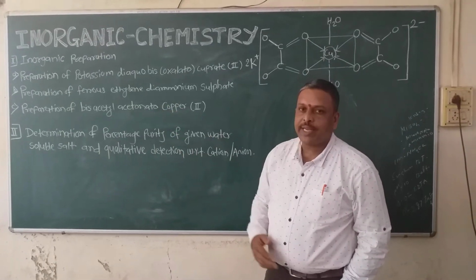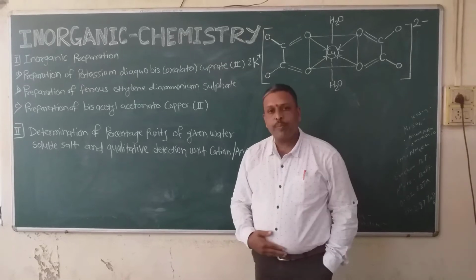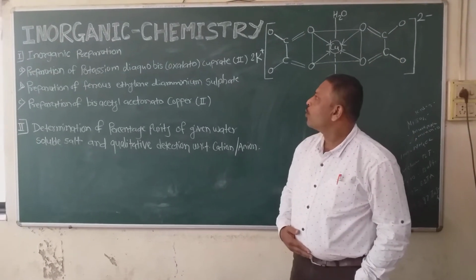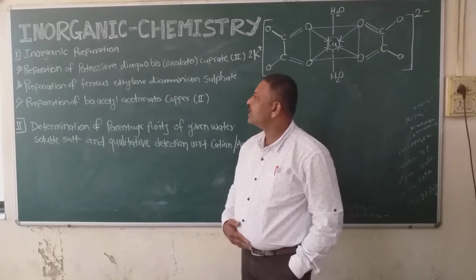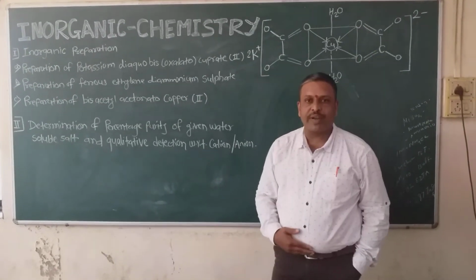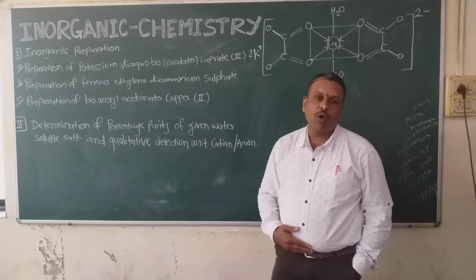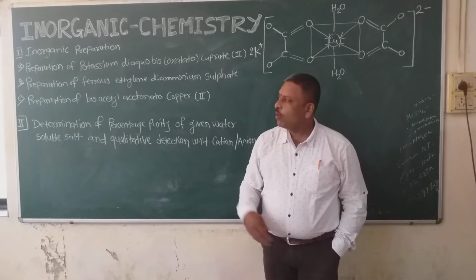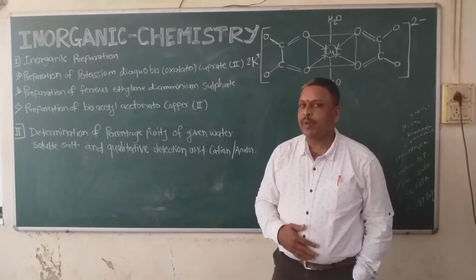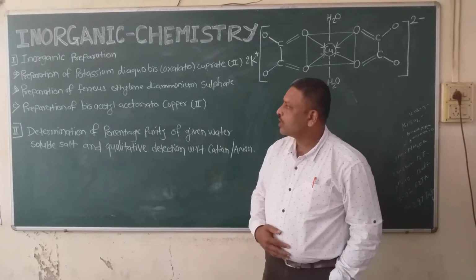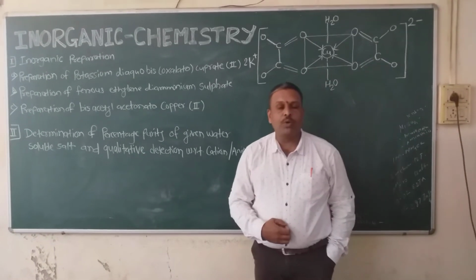The first experiment is the preparation of potassium bis oxalato cuprate 2. The second experiment is the preparation of ferrous ethylene diammonium sulfate, and the third one is the preparation of bis acetylacetonato copper 2. Out of these 3 experiments, here I am going to present only one experiment, that is the first one, preparation of potassium bis oxalato cuprate 2.